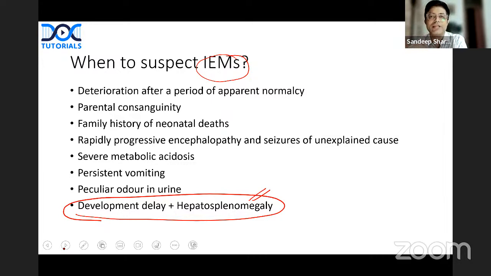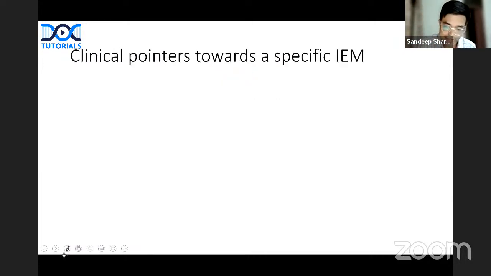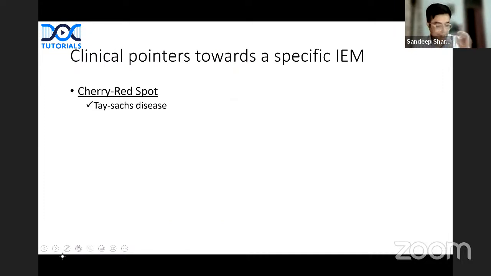How you are going to reach the diagnosis? Look for clues in the question. The clues will be something like this: clinical pointers. First of all, if they say cherry red spot, as somebody rightly said, cherry red spot commonly seen in Tay-Sachs disease. Cherry red spot can also occur in Niemann-Pick disease.